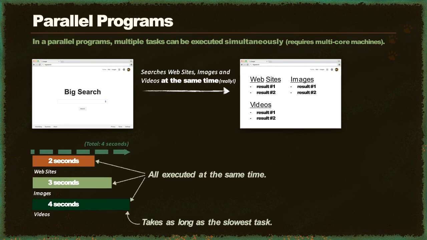Finally, in parallel programs, multiple tasks can be executed simultaneously in multi-core machines, or machines with multiple CPUs. If Big Search was run as a parallel program, then website, image, and video searches would all be performing at the same time. And the total time for search would be the time for the slowest task. As we can see here, videos is the slowest task, so the total time of the search would be 4 seconds.